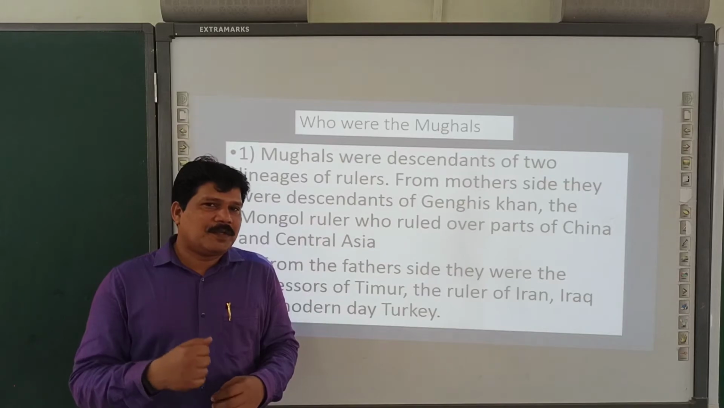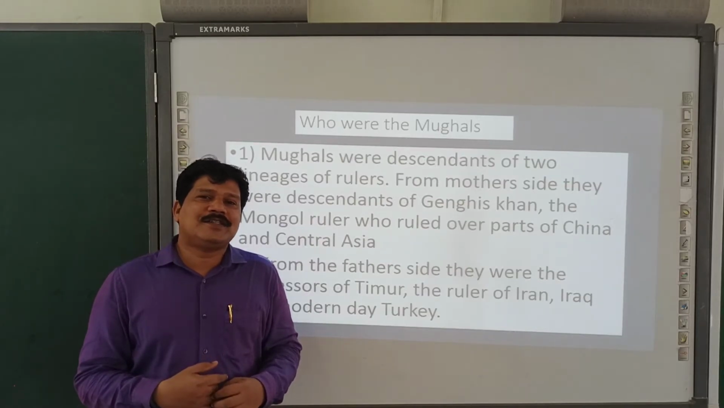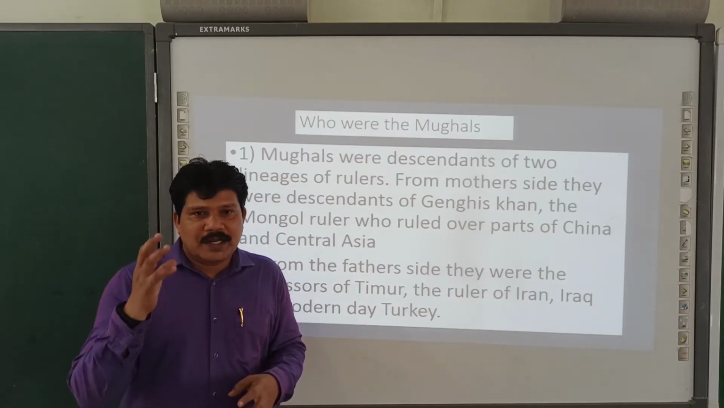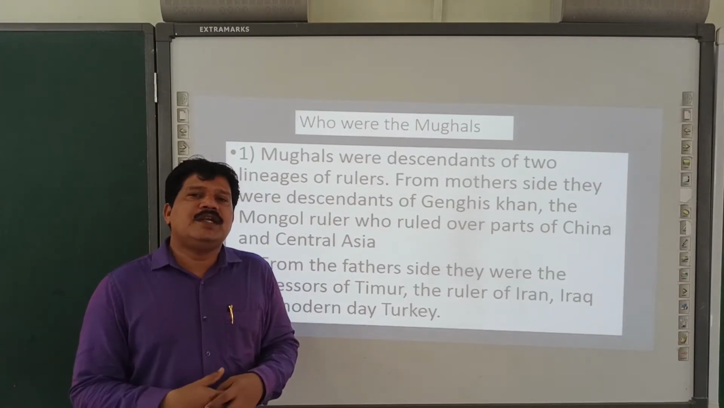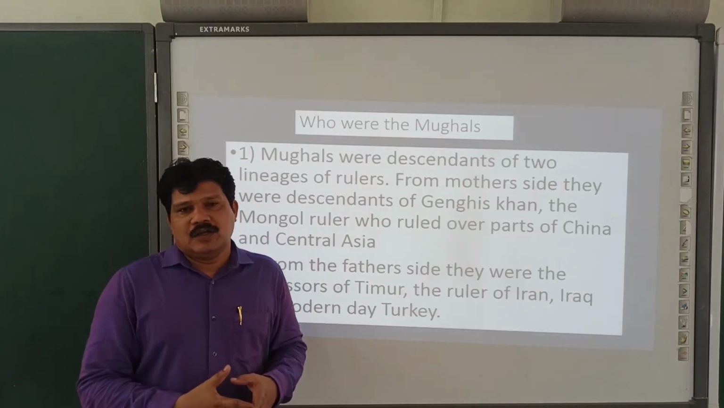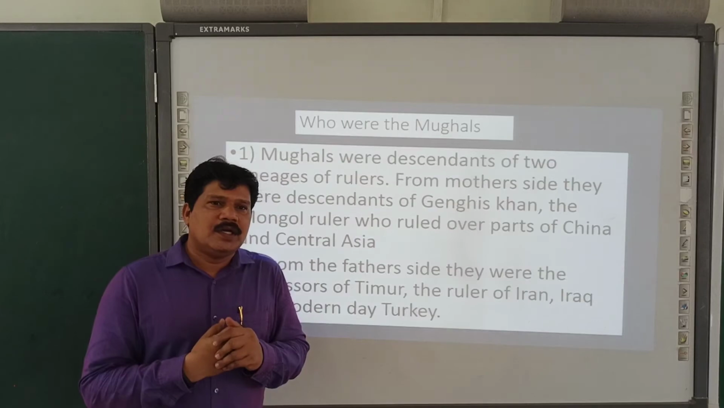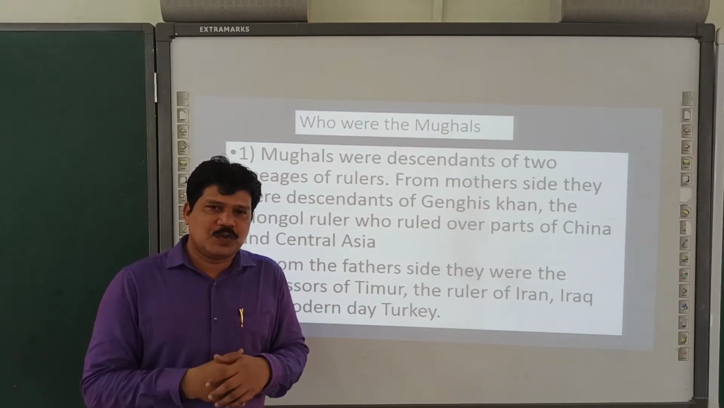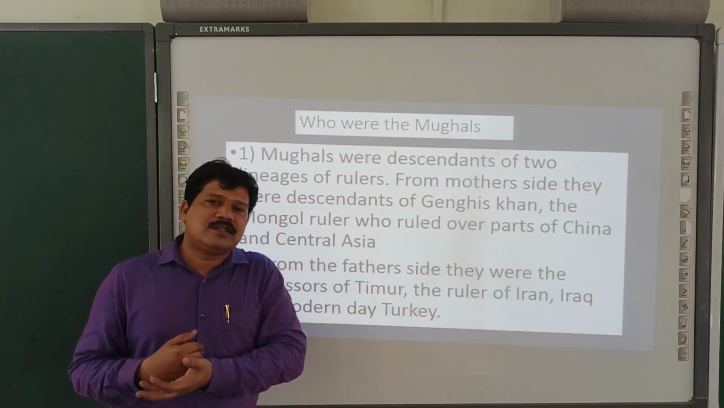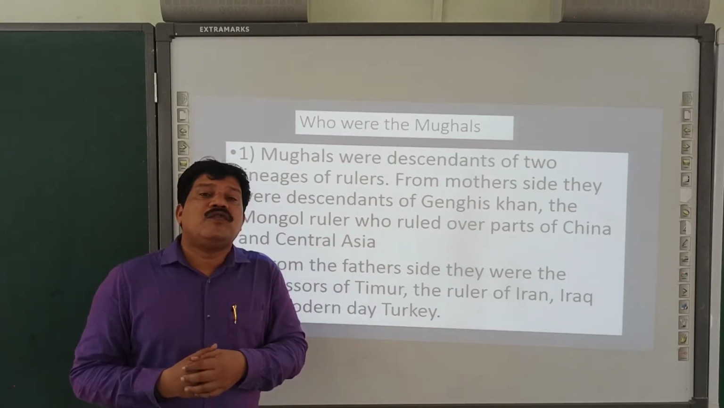We studied Genghis Khan in chapter 2. Who was Genghis Khan? Genghis Khan was an invader who attacked India, looted Indian wealth, and massacred or killed people in India. So Genghis Khan is not remembered in a good memory by Indians. That's why the Mughals don't want to highlight that they are successors, the lineage of Genghis Khan.